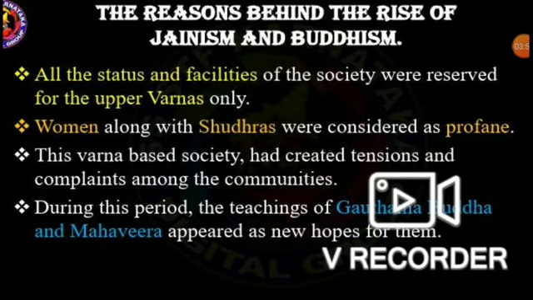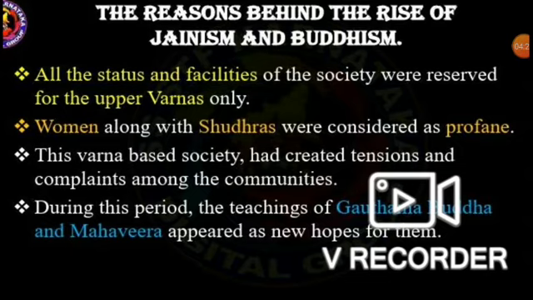Next, the reasons behind the rise of Jainism and Buddhism. Not only those four varnas became reasons behind the rise of Jainism and Buddhism; even so many other reasons are there. All the status and facilities of the society were reserved for the upper varnas only.